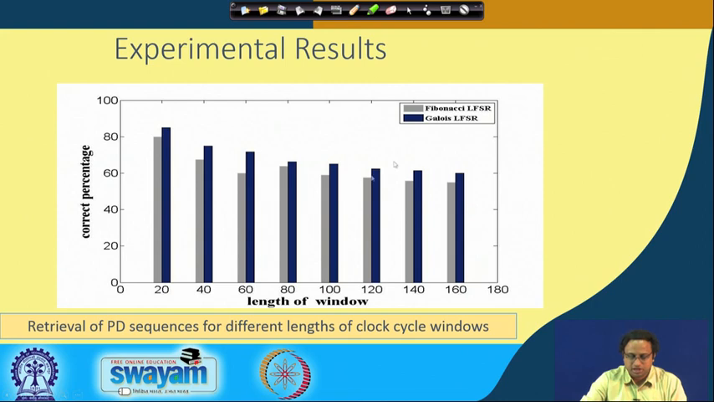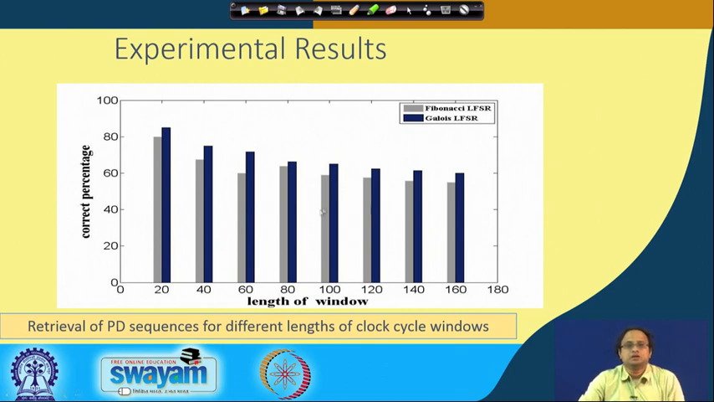You can also experimentally observe this. This is an example of an attack which has been done on the Fibonacci LFSR, shown by the grey color, compared with the blue color, which shows the Galois LFSR. We have done several instances of the attack shown in this graph, and you can see that in almost all the cases for the Galois LFSR, the correct percentage of retrieval of the PD sequences is higher. This bar shows the correct percentage of retrieval of the PD sequences, and the retrieval rate is higher in the case of the Galois LFSRs, which is also expected from the theory that we just discussed.